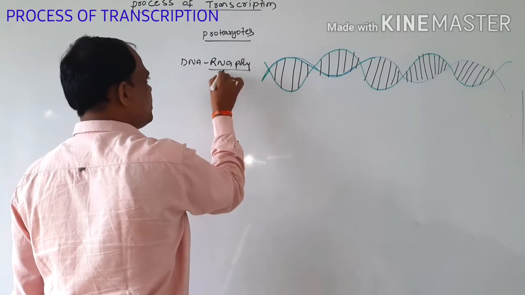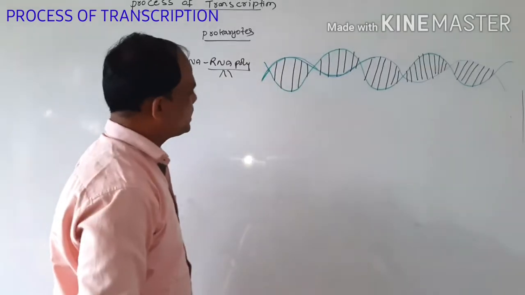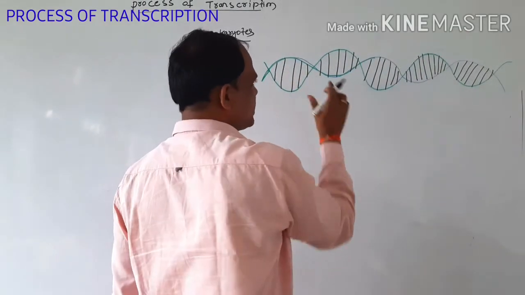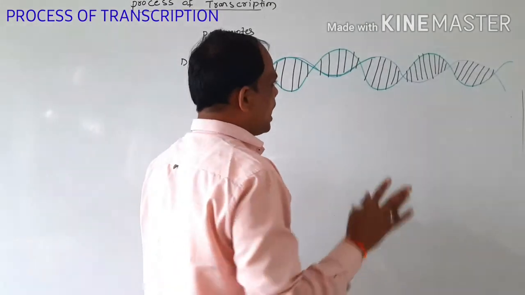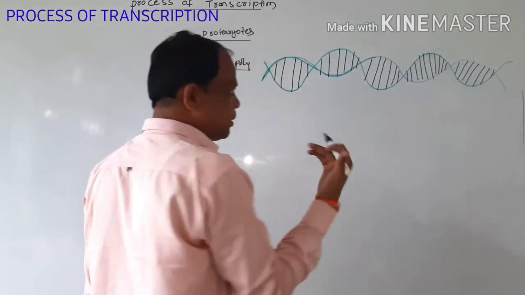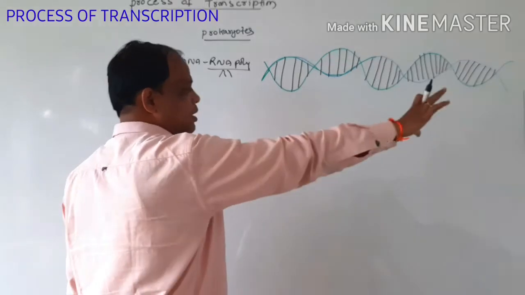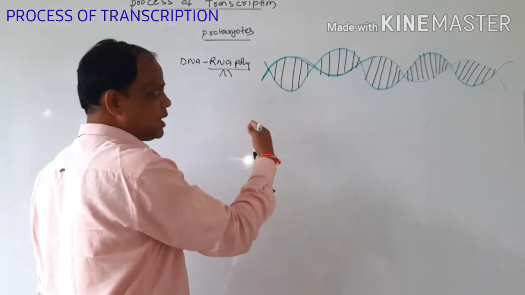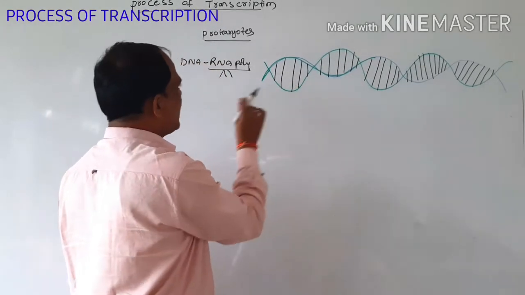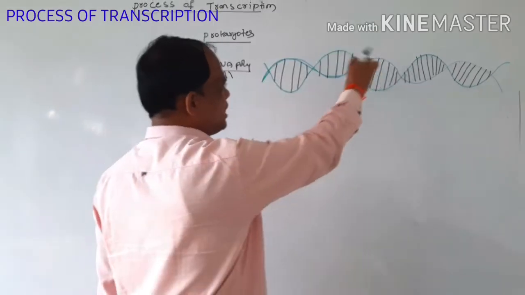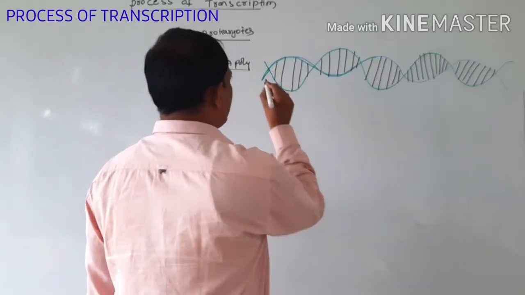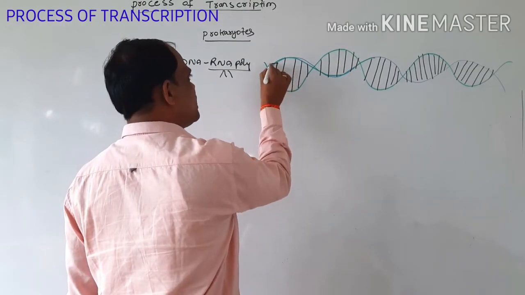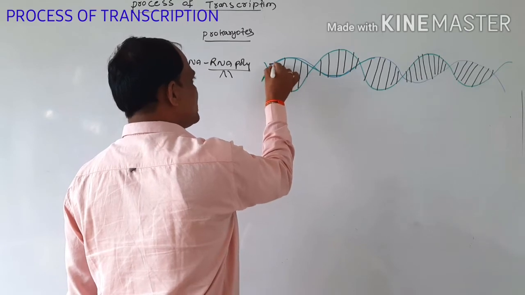The RNA polymerase can synthesize the 3 types of RNAs, and all the processes in prokaryotes are carried out in the cytoplasm. At the same time, the transcription process and the translation process can occur very fast. This is the double-stranded DNA, and the DNA dependent RNA polymerase attaches with the initiator, meaning the promoter gene.